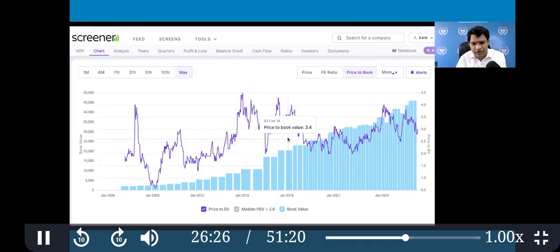So if you are trying to catch the bottom, you don't have to go into the price chart. You look at the PE chart, PB chart, PS chart, and do the technical analysis for entry. So the valuation we use for a timing skill, not the selection skill. Selection skill we use the other parameters.